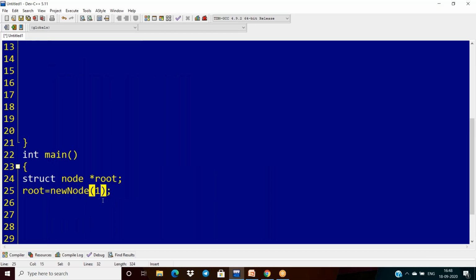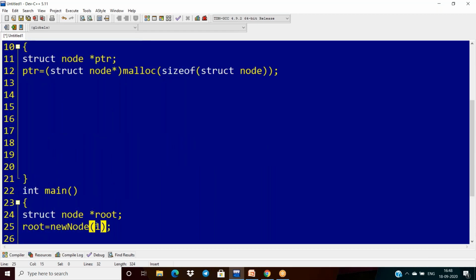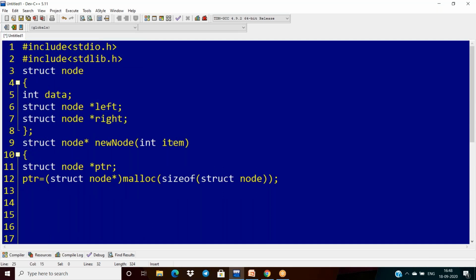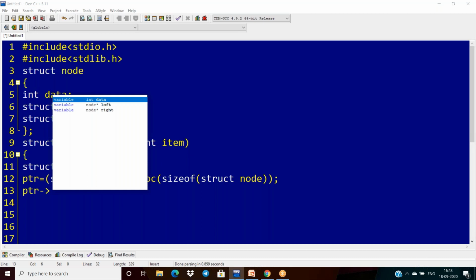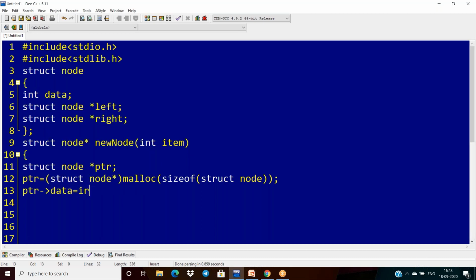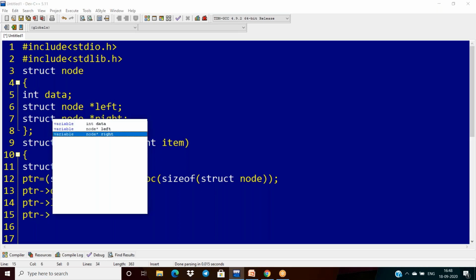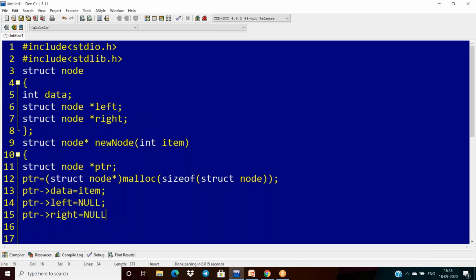What is my intention here? I want to assign this data. If I'm calling this function, 1 is placed in the place of item. This is the data. Now I have to insert this data into the space that we allocated, so ptr data equals item. After that, I'm assigning the left and right pointers. I'm assigning null to this, and similarly null here also. Then I'm closing this.